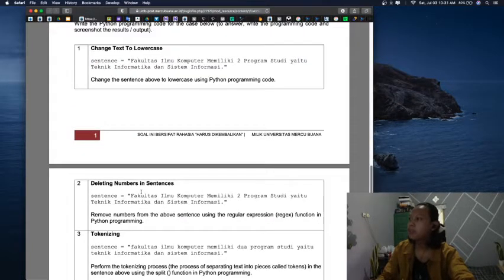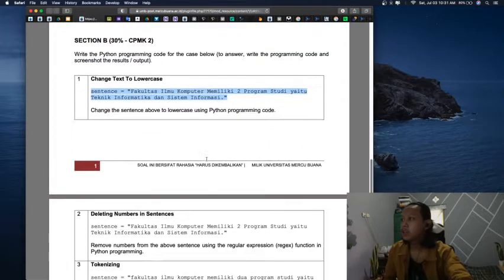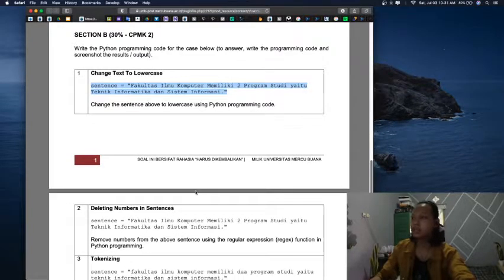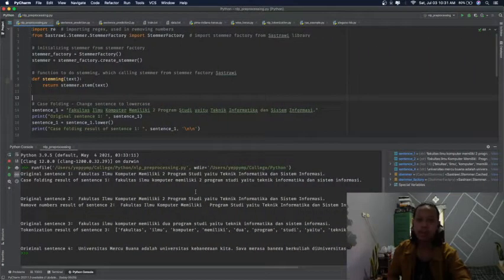Okay, so all the sentences are already provided by the lecturer. So I just create the code for doing this pre-processing. Okay, and I already have the code. This is my code. Can you see? I will explain this code line by line.